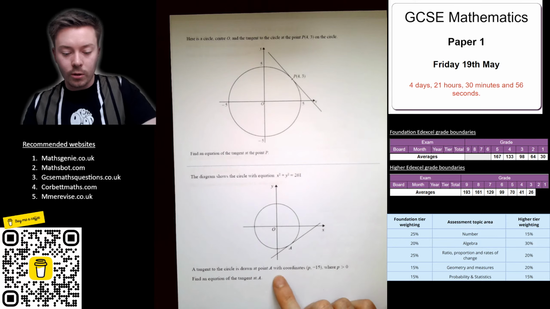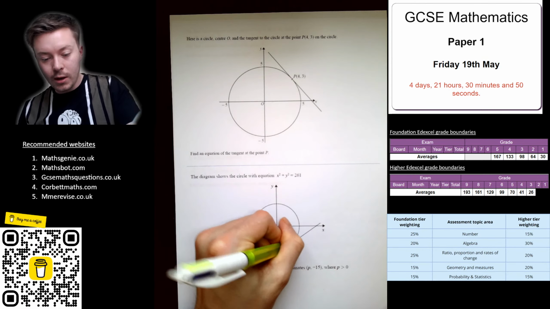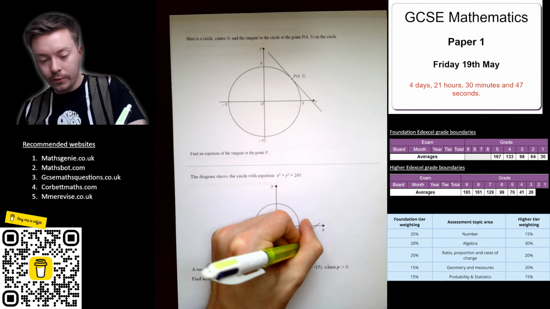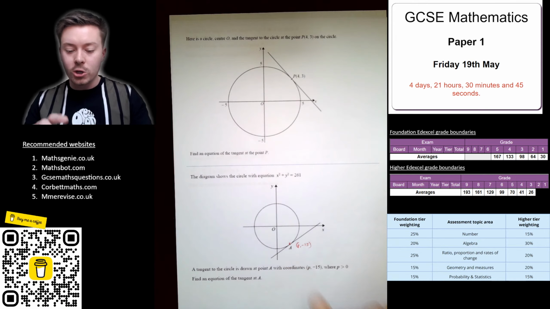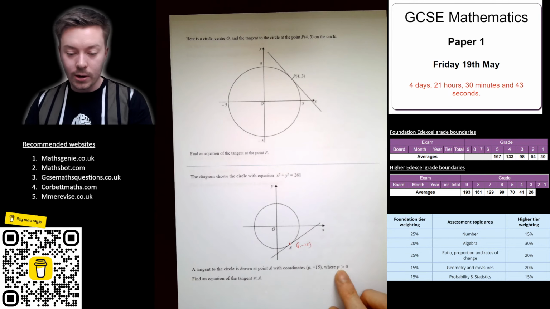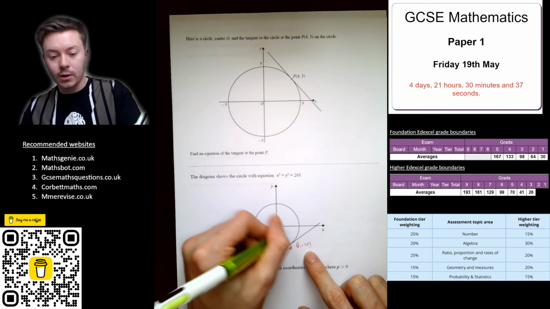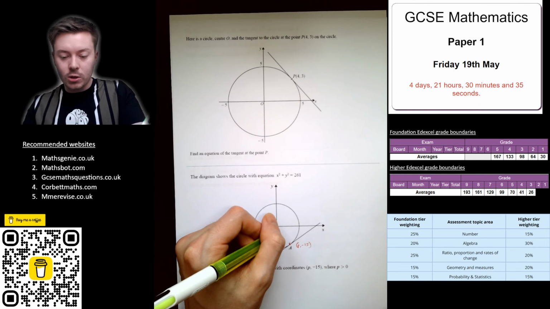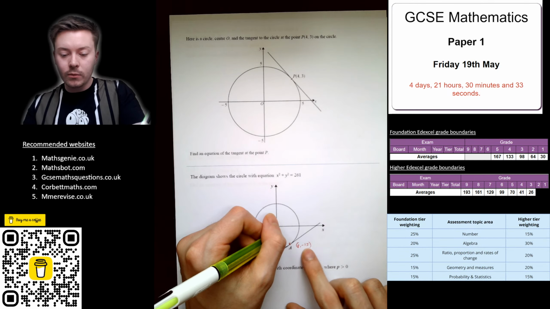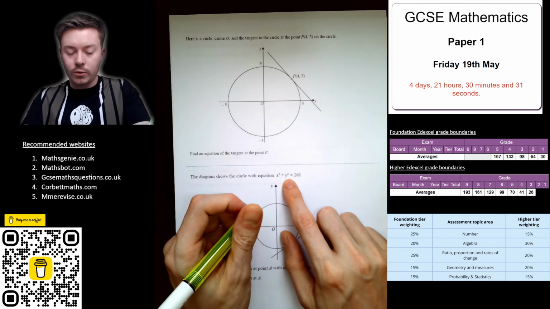A tangent to the circle is drawn at point A with coordinates (p, negative 15). So A has coordinates (p, negative 15). It's always very helpful to put information on the diagrams. p is greater than 0. Find an equation of the tangent. So you've got one coordinate, you've got your radius. What you can do is use the fact that negative 15, your y coordinate, is on your circle.